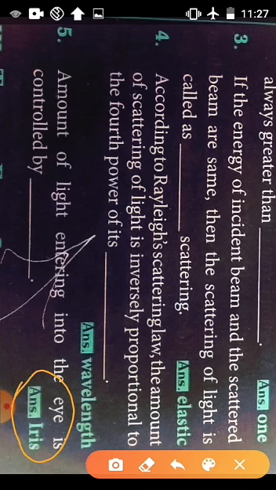Here I ask one more question to you. Our human eye consists of many parts, you know very well. Which part is the colored part of the eye? Dear students, say the answer. Yes, very good. The answer is iris. What are the colors? Yes, very good. Blue color, brown color and green color. Okay.